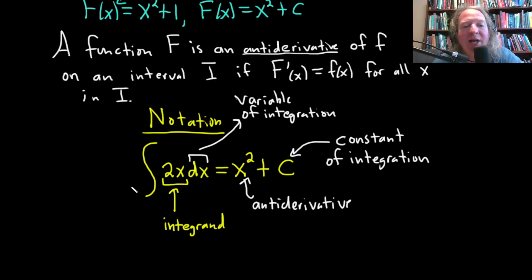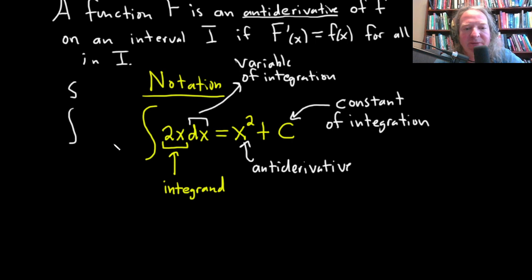And this elongated S looks like someone took the letter S and stretched it. This is the integral symbol. So again, this process of finding a function whose derivative is 2x, this process of going backwards, it's called antidifferentiation or integration. This is called an indefinite integral. So indefinite integral. I'm going to write that down. So this is an indefinite integral.